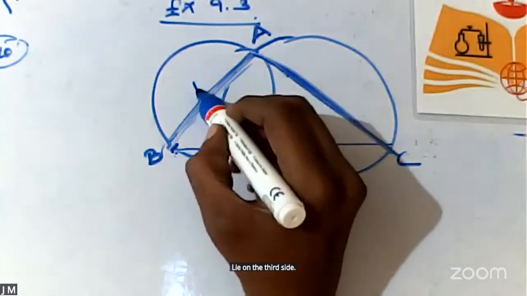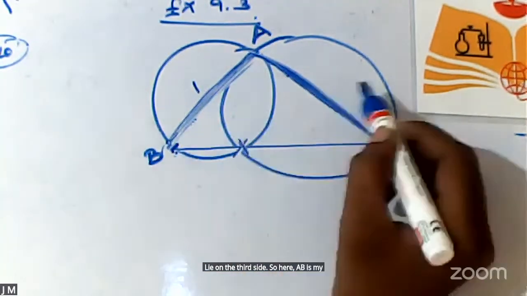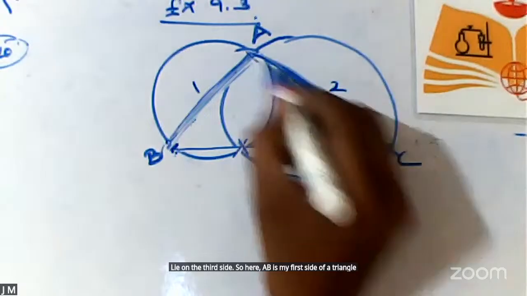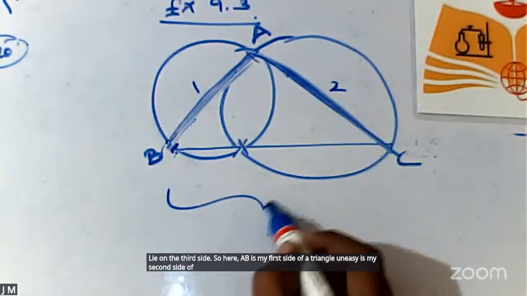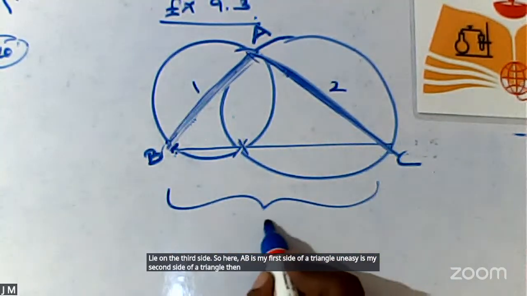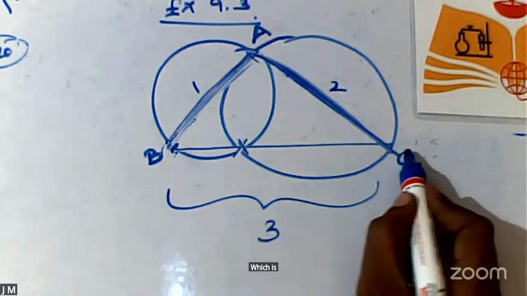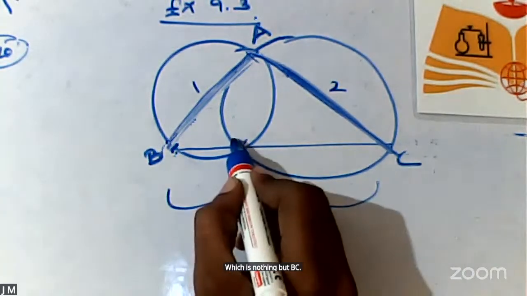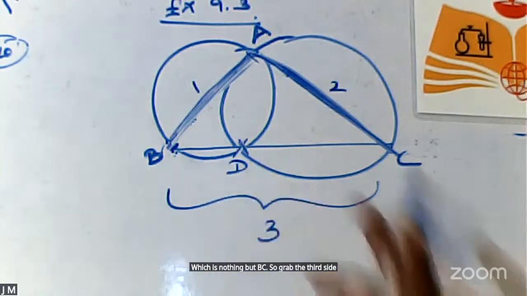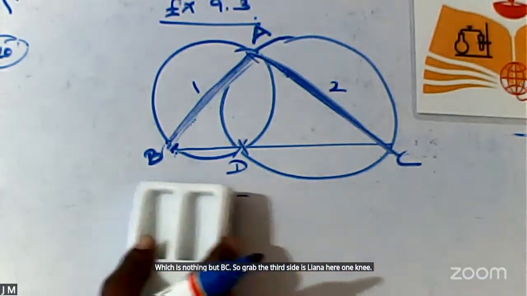So here AB is my first side of a triangle and AC is my second side. Then what will be my third side? Which is nothing but BC. So the third side is lying here. Now can you read the question once again?